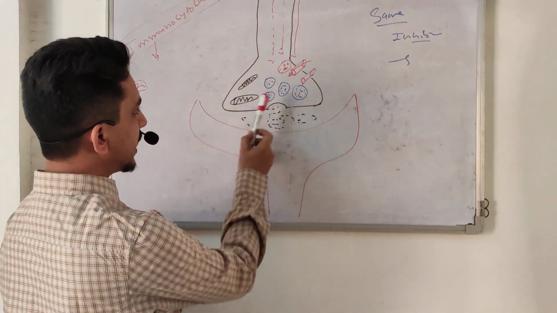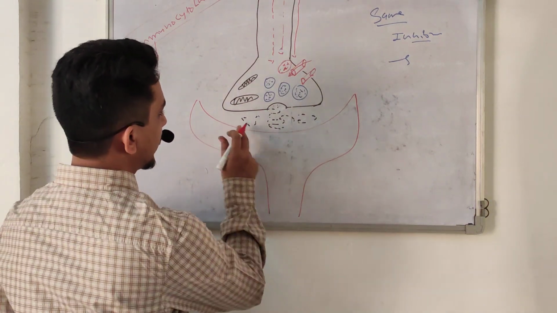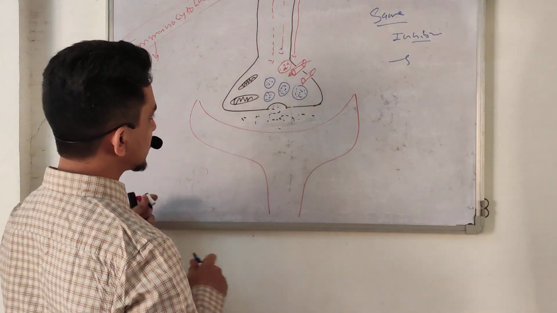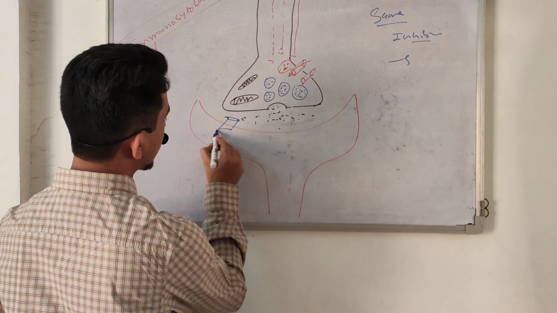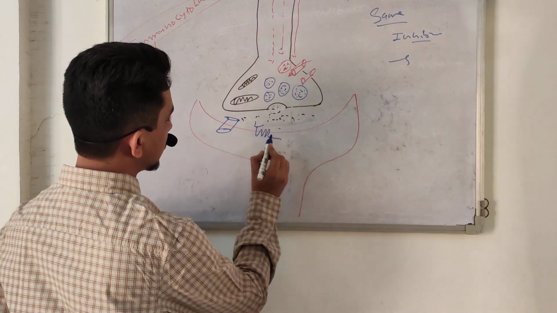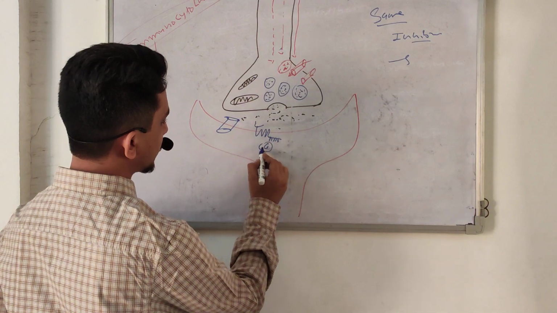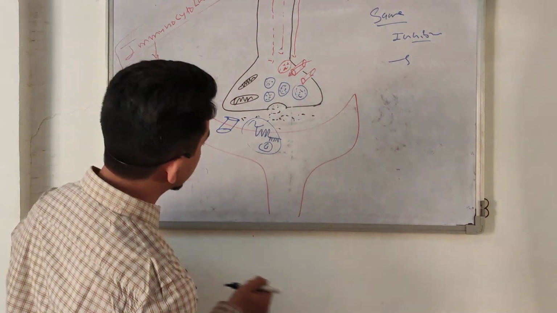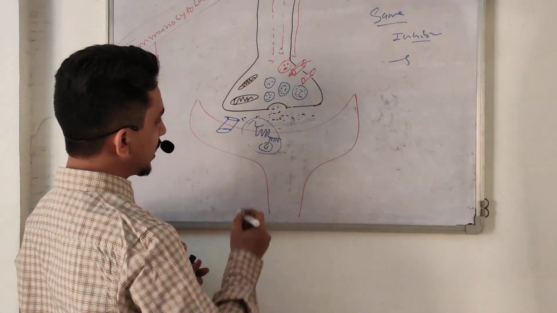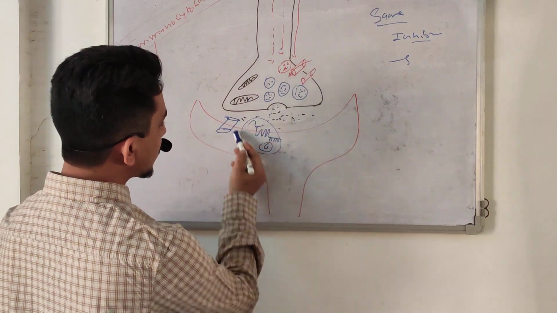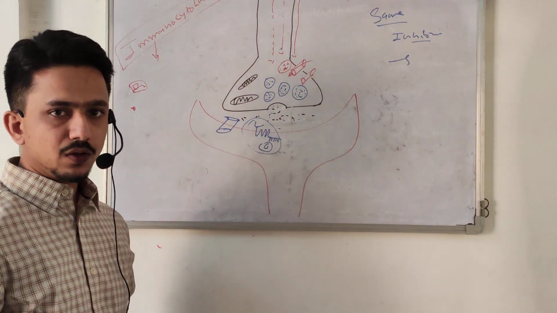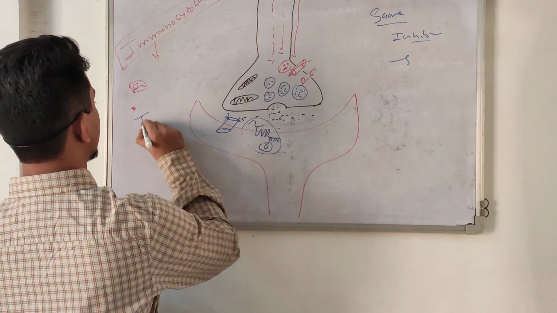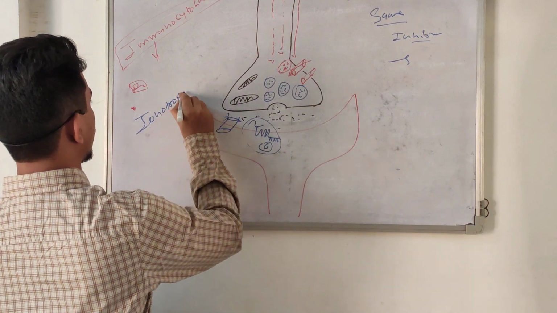Okay, and the mitochondria give energy. Whenever the neurotransmitter is secreted, it binds with a specific receptor. We previously talked about this: either it is an ion channel or a G protein coupled receptor, because this receptor works through a specific second messenger. So they act either through a ligand operated ion channel or through a G protein coupled receptor. If they operate through the ligand ion channel, this is called ionotropic action.